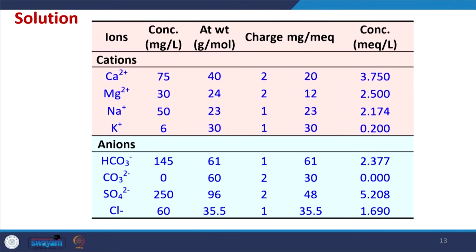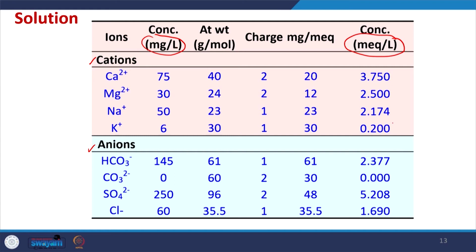Now, as we have done in the previous lecture, once the cations and anions are known, the first step is to convert the concentration values given here in milligram per liter into milliequivalent per liter. This is done using the atomic weight and the charge on each cation or anion, finding milligram per milliequivalent, and dividing the concentration by it.